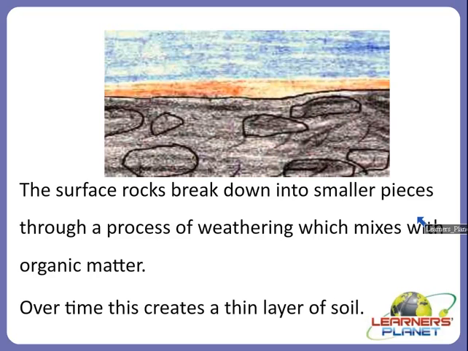So all such pieces will mix with the organic matter. The pieces of rocks, through weathering, will mix with the organic matter, and over time this will create a thin layer of soil. Over time means over a period of 1,000 years or even more, a thin layer of soil will be formed.